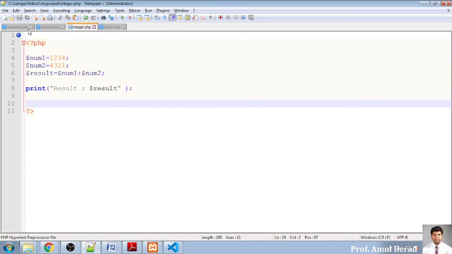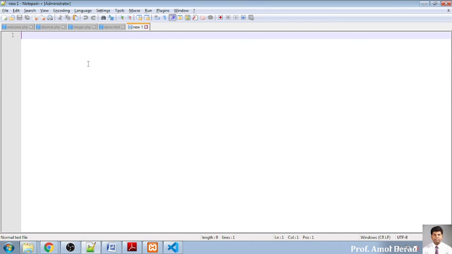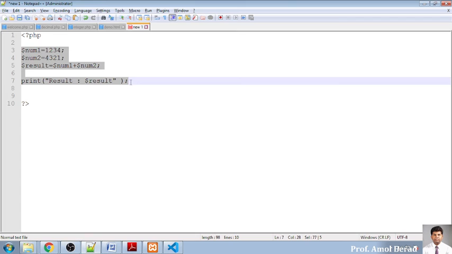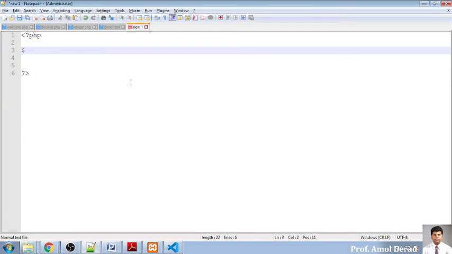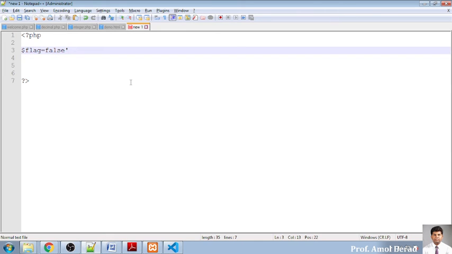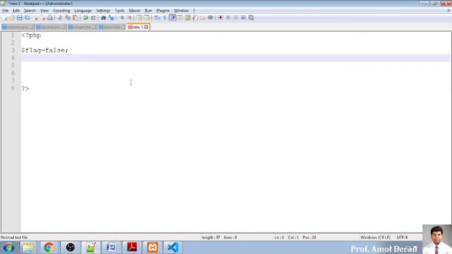So whenever I am working like this, I will be going for your boolean value also. So file, new, and I'm pasting over here, and I will be assigning some values to this. So dollar, I will be assigning a boolean value. So dollar flag is equal to false, dollar sign flag1 is equal to true.